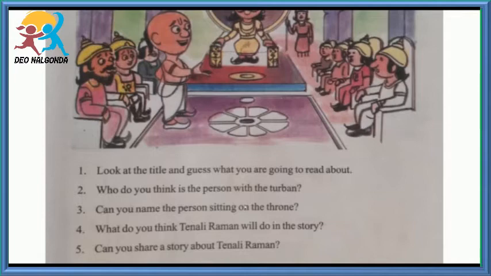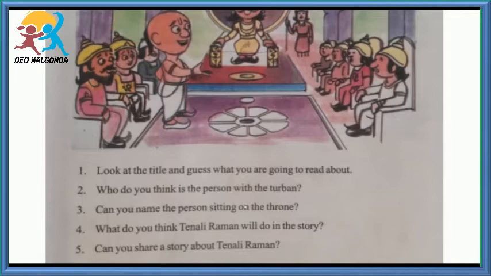Next, going to the third question. Can you name the person sitting on the throne? Yes, you can name that person because we already discussed him. He is Krishnadevaraya. After that, we are going to the fourth question. What do you think Tenali Raman will do in the story?